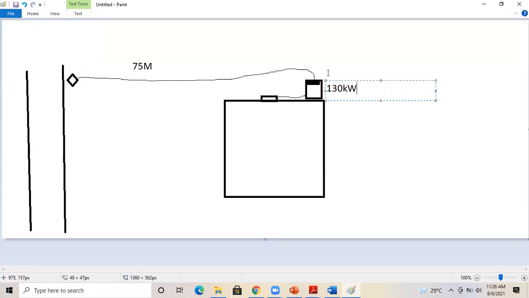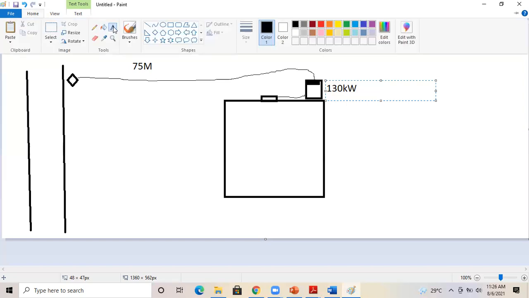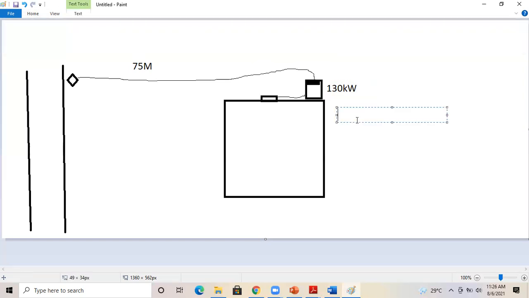You can assume the demand factor as DF equal to 0.8. I want you to calculate the cable size for copper as well as aluminum. If you have noted down the details or if you remember them, I can just take the catalog, so then you can select the appropriate cable size for copper and aluminum.